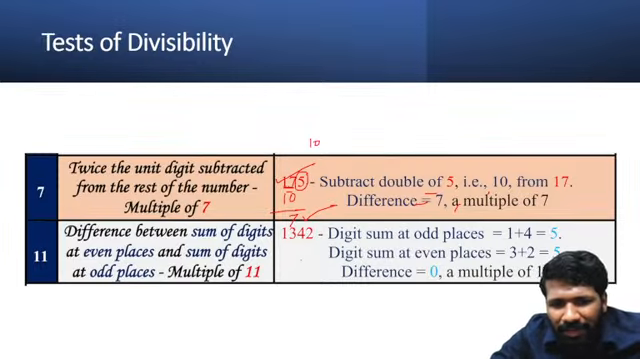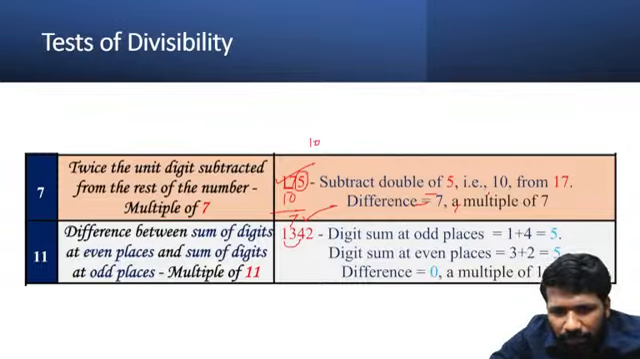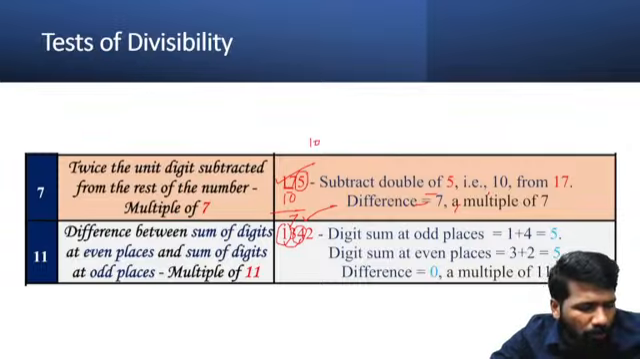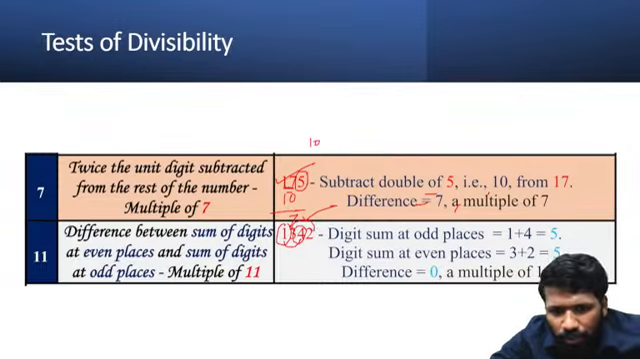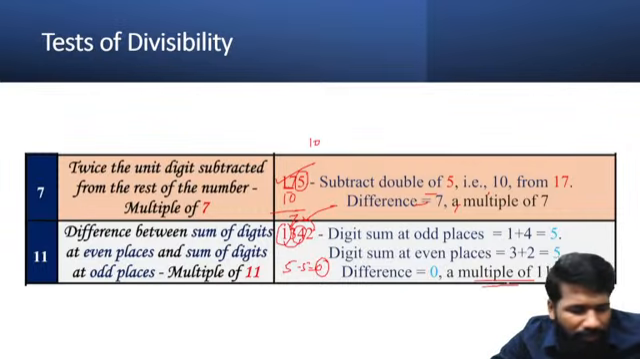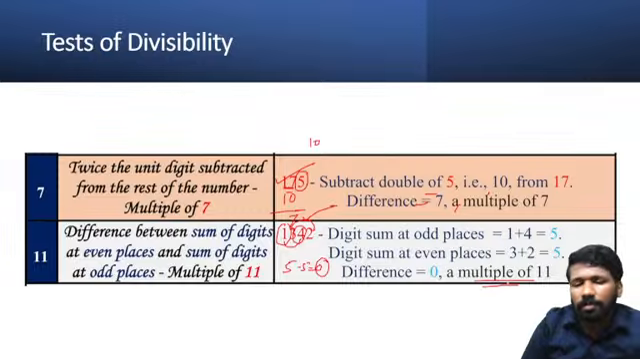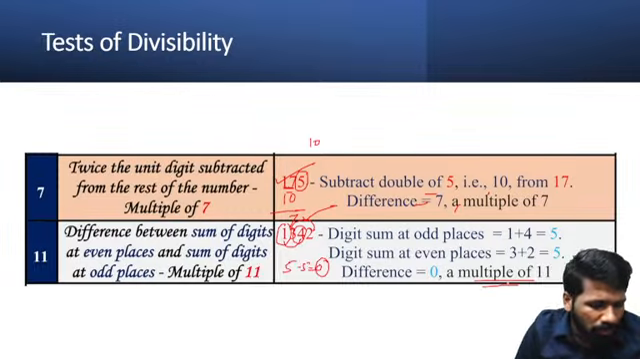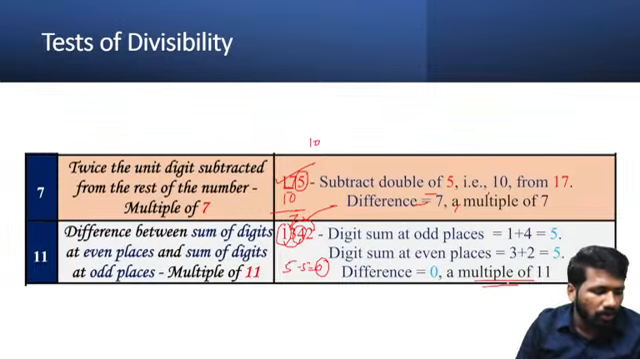So divisibility by 11, how to check it? Odd position numbers you have to add. 1 and 4 are the odd position numbers here. 3 and 2 you have to add. 3 plus 2 is 5. Subtracting these two, 5 minus 5 is 0. If that subtraction gives you a multiple of 11, then the number is also a multiple of 11. This subtraction is 0. 0 is a multiple of 11. So the number is also a multiple of 11.